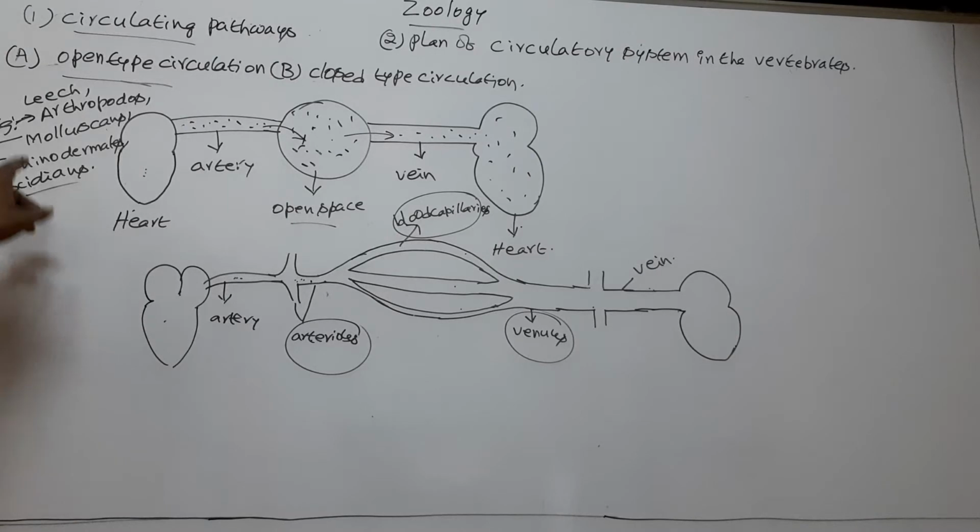So here, leech, arthropods, molluscans, echinodermates are non-chordates.